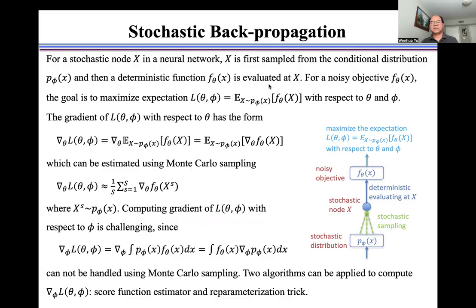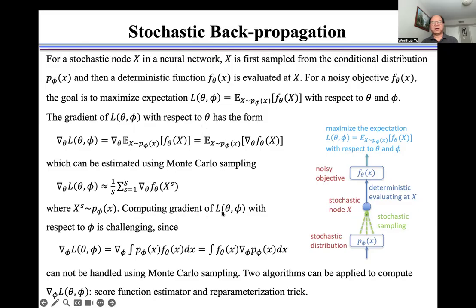For a noisy objective f_theta, the goal is to maximize the expectation L with respect to theta and phi, as shown here. This f_theta, this p_phi, and this stochastic node x. The gradient of L with respect to theta has the form as shown here, which can be estimated by using Monte Carlo sampling, as shown here, where x is sampled from p_phi(x).